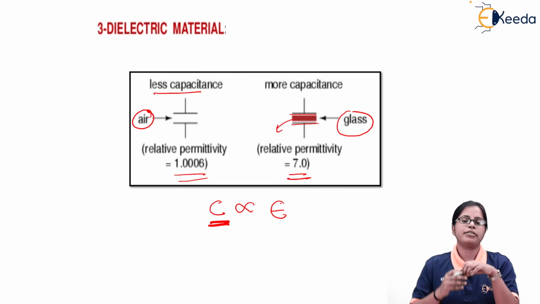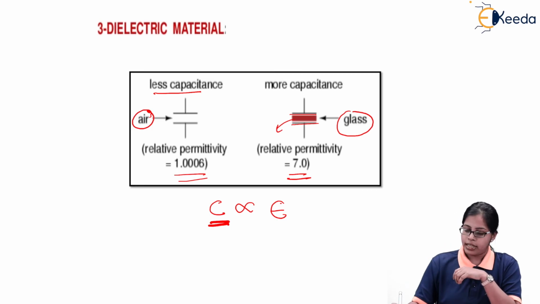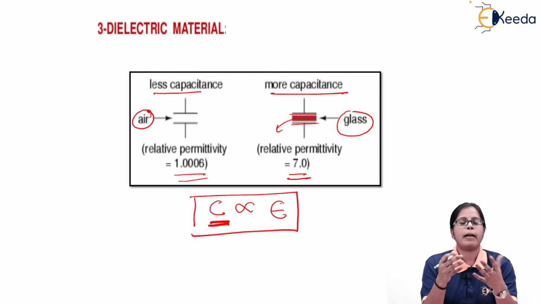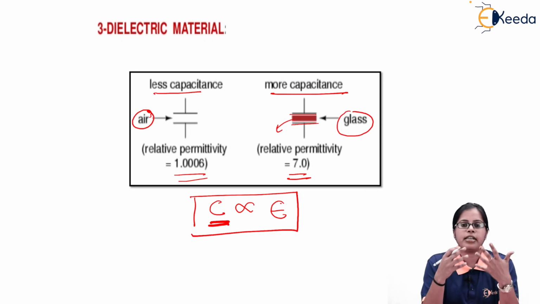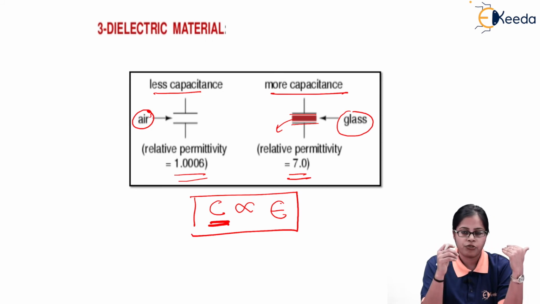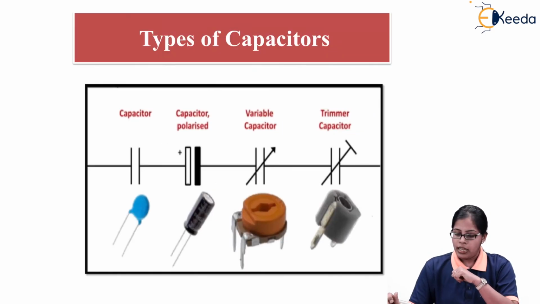So if the gap between the plates is filled with a higher permittivity dielectric material, the capacitance will be more. As you are aware, the capacitance of the capacitor is directly proportional to the permittivity. So if a dielectric material of more permittivity is used, the capacitance will be more, and if a dielectric material of lesser permittivity is used to fill the gap, the capacitance will be less.